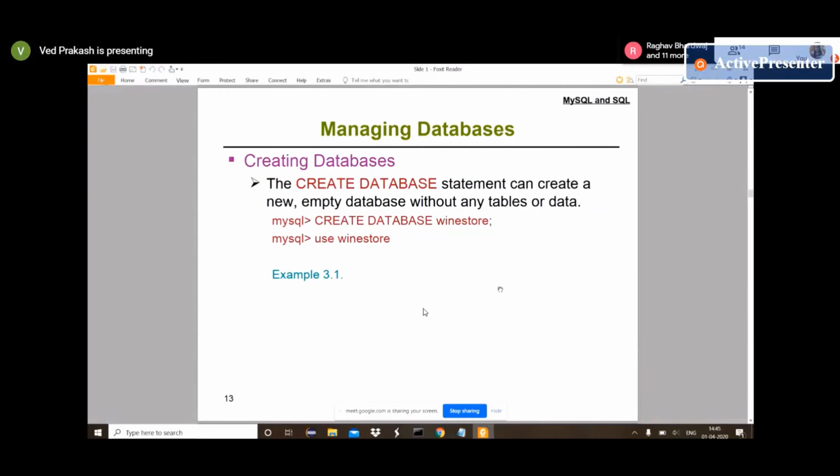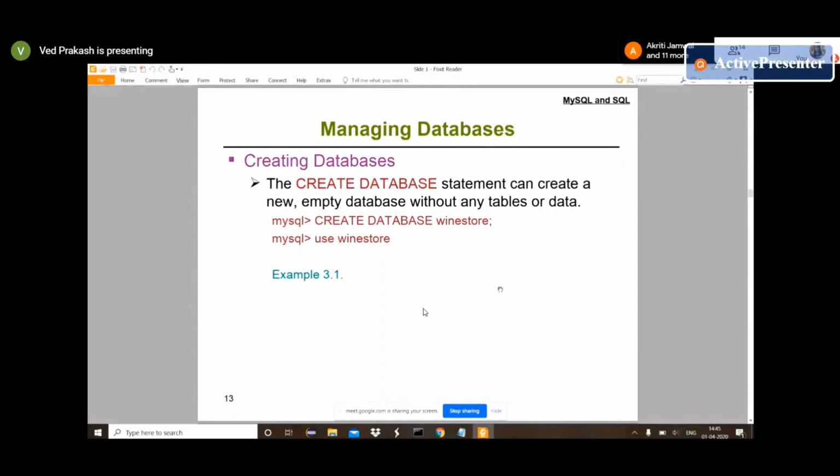If you have to create any database, then you provide create database, and after that you have to provide the database name. Suppose you are creating a database patient, then you provide create database patient, and it will create a database. Now you have created the database, then you have to use that database. For using that database, you provide use, and after that your database name.